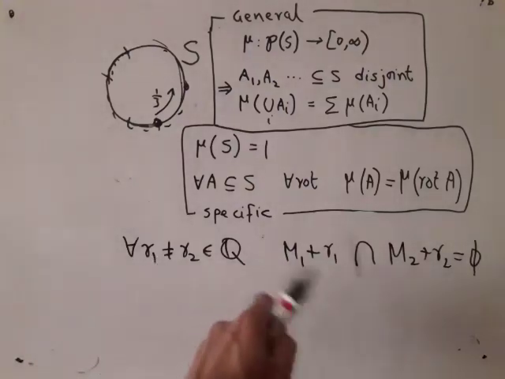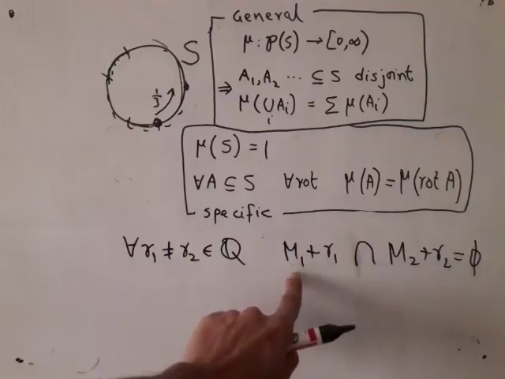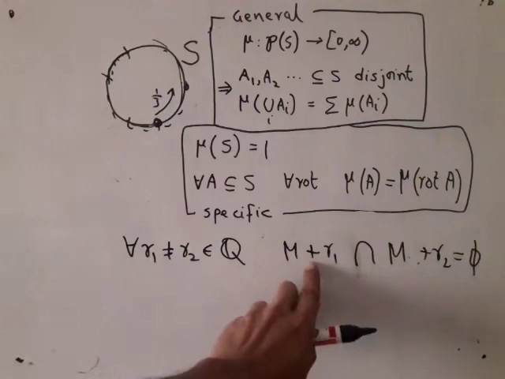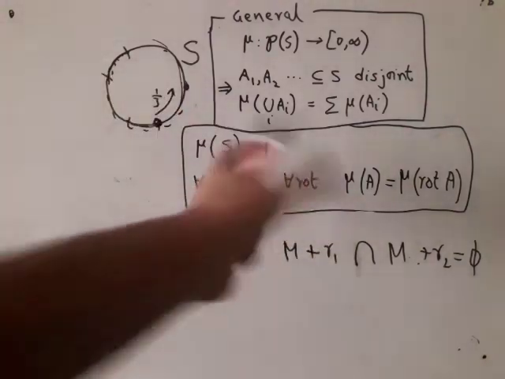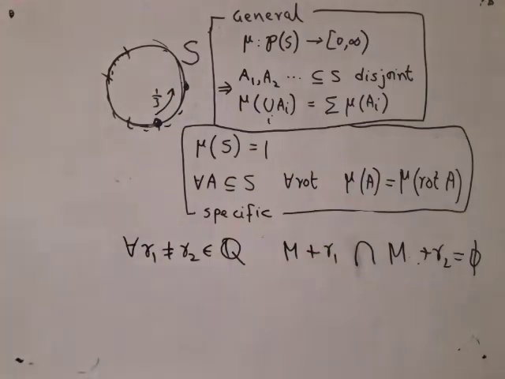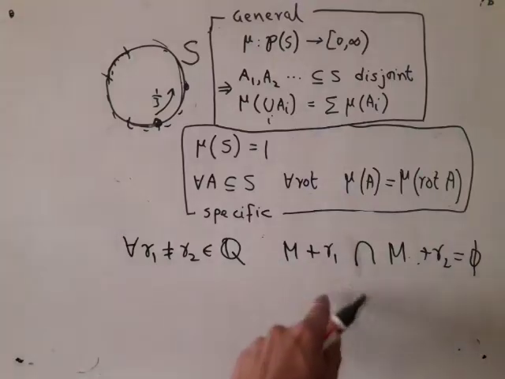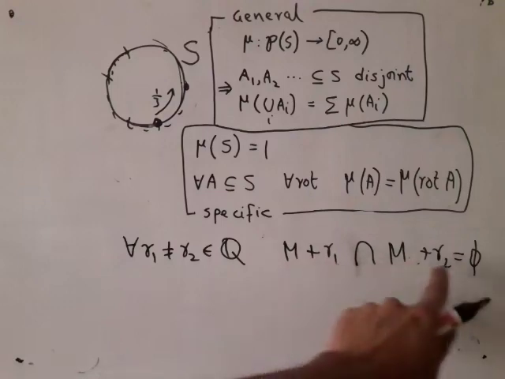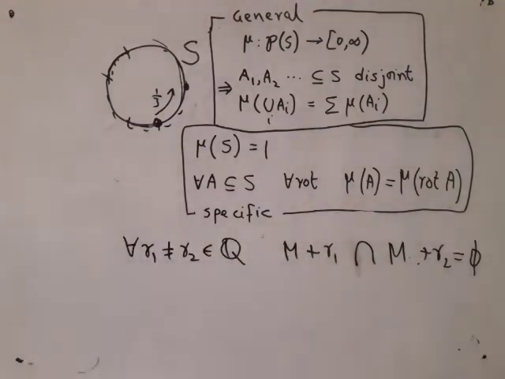Using the same technique, you can see that if I take two distinct rational numbers R1, R2, you rotate M by R1. Whenever I say this plus, you mean just rotate it by R1, so I have the modulo 1 thing, I am just writing it as plus. And if you rotate M by R2, then these two sets must be disjoint, because if there is anything common, in that case you get two elements of M that will differ by an amount R1 minus R2, which is rational.